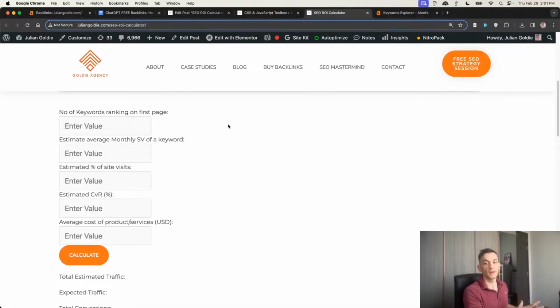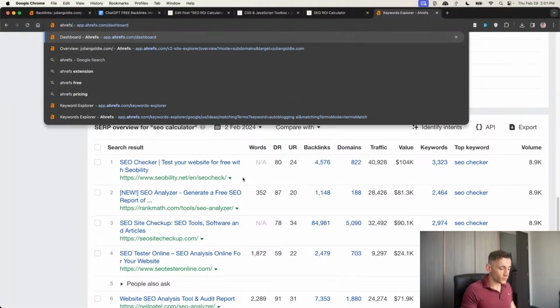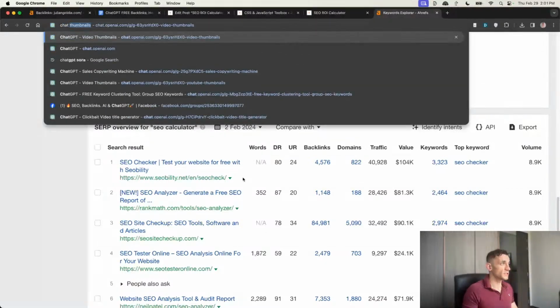And then what we can do is get that to build backlinks to our website, because we can reach out to all of those sites I mentioned earlier who have talked about SEO calculators and then say, hey, would you mind linking to our SEO calculator too? And this is why I've seen ChatGPTs and custom GPTs work so well.